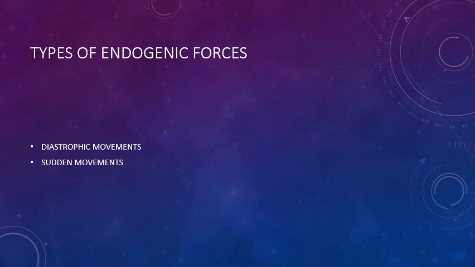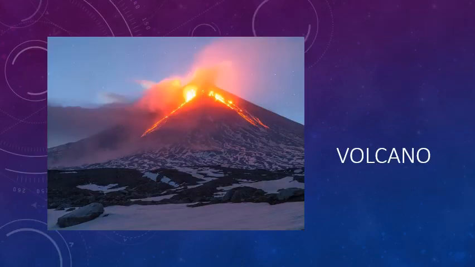So we are going to study about volcanoes. The first question that arises is, what is a volcano? A volcano is a vent in the earth's crust from which fiery hot magma erupts from the earth's interior. This is a picture of a volcanic eruption.